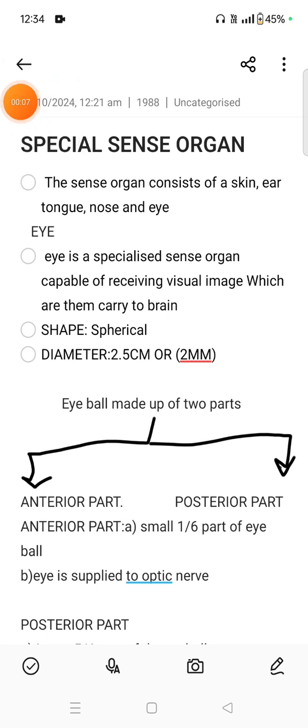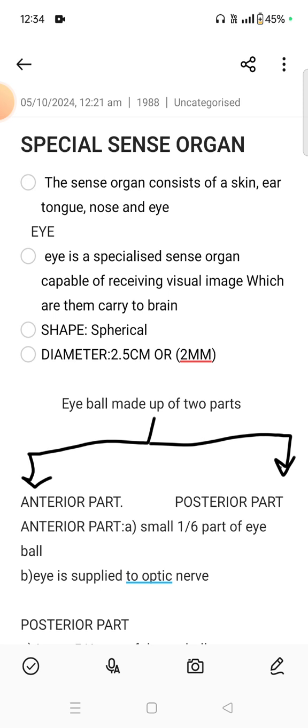Today we are going to study about special sense organs. The human sense organs consist of skin, ear, tongue, nose and eye. Here we are going to discuss the eye and ear, which are important sense organs.